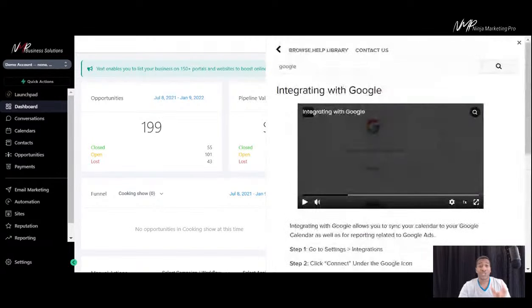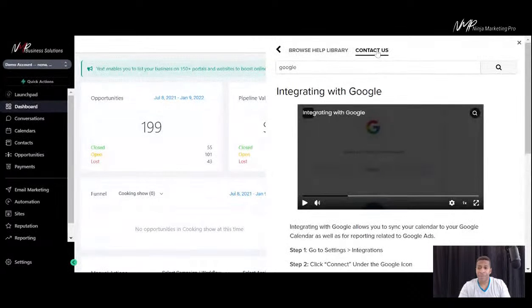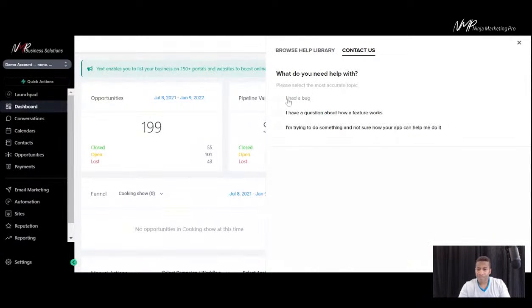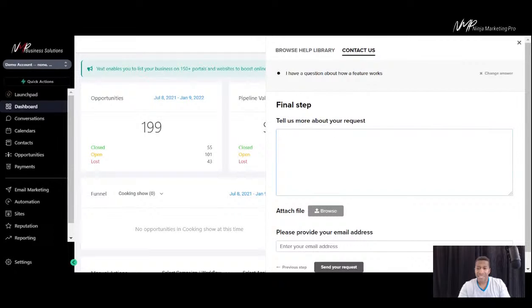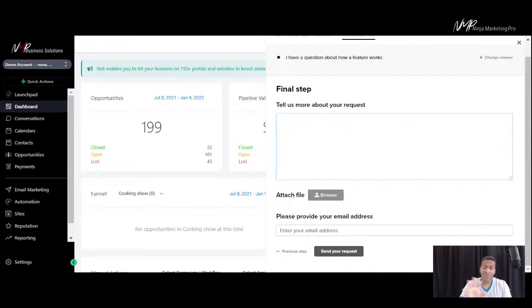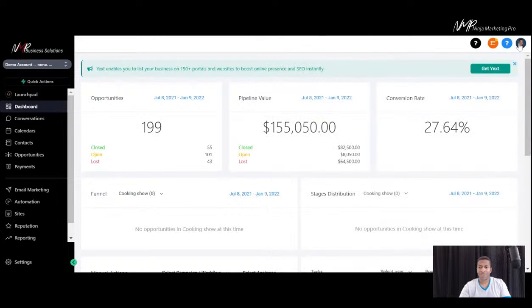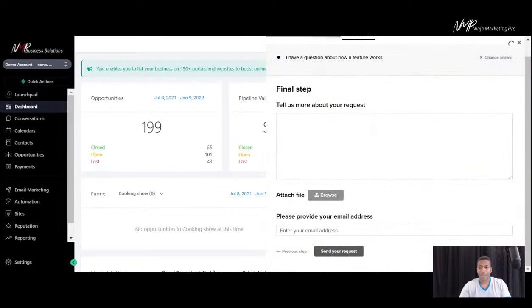But if you don't find the answer you need, you can just go right up here to contact us. If it's a bug, which I hope is not used very often, if you have a question about how a feature works, or you're trying to do something that you're not sure how to do yet, click on one of those, send us a quick email, and we'll respond to you very, very quickly. All right, so you're never left behind with our team. Always hit that question mark, and you'll be good to go.